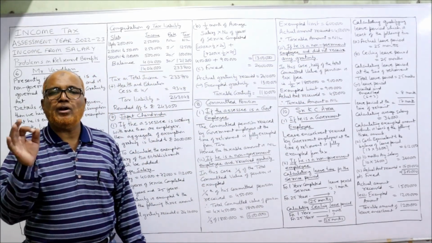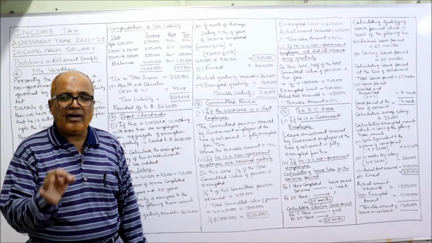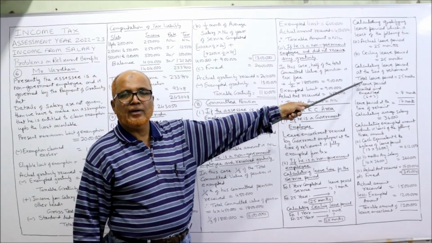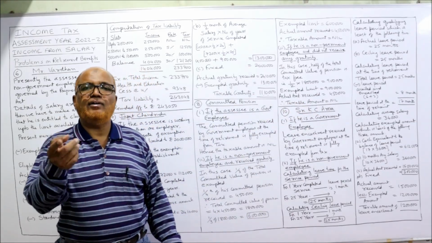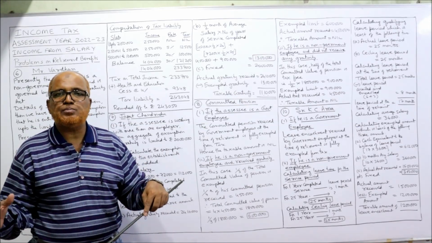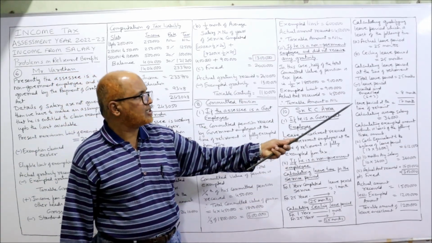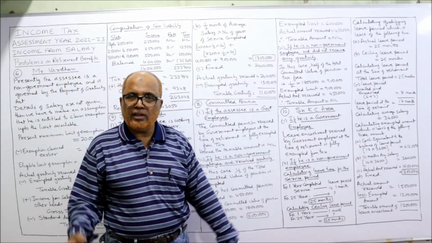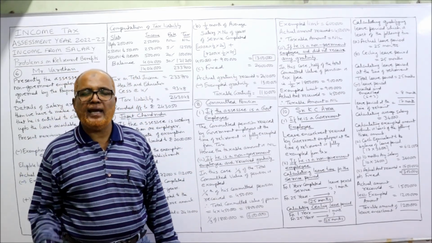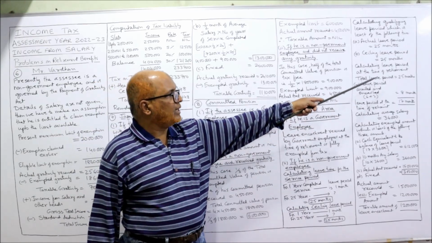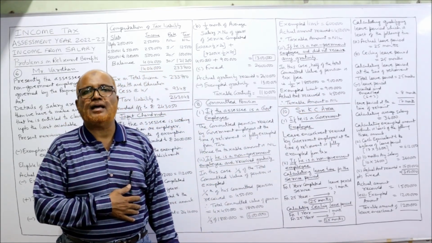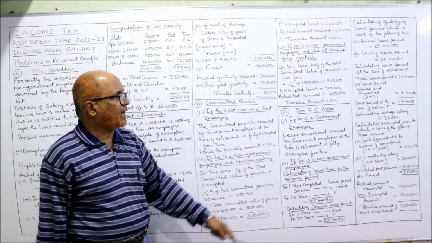Now, calculating leave period at the time of retirement. At the time of retirement, how many months leave is available? The total leave period is 25 months. From that, deduct the leave encashed and leave availed. So during the service period, he has already encashed 6 months leave, and during the service period, he has availed 2 months leave. So total 8 months we subtract. So 25 minus 8, 17 months leave available at the time of retirement for encashment.